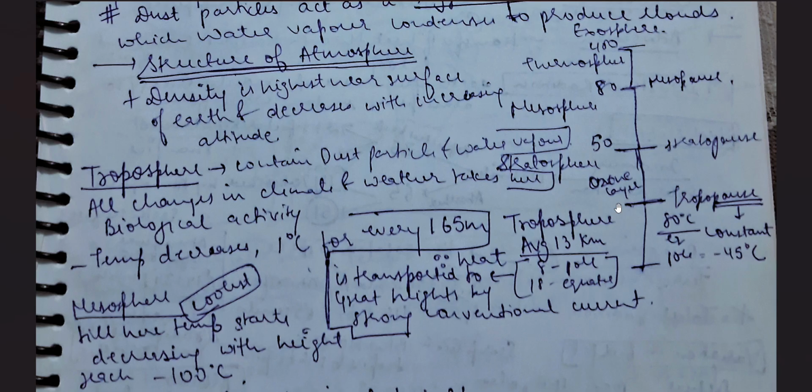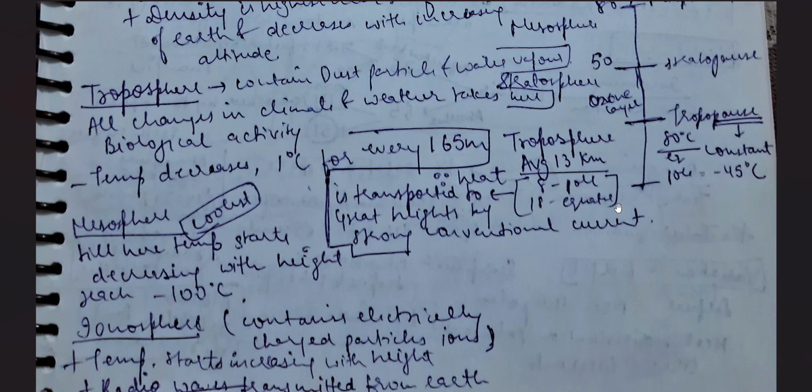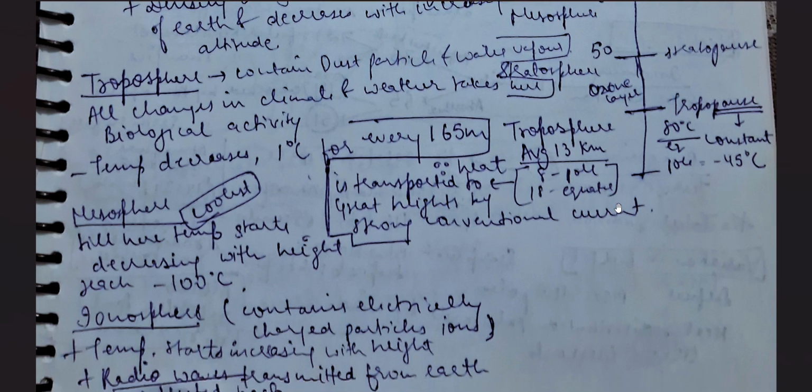Now for the mesosphere, the important point we need to note down is this: till here the temperature keeps decreasing with height. Now what is the nature of temperature? It starts decreasing with height. The higher the altitude, the lesser the temperature will be. This is the phenomenon.